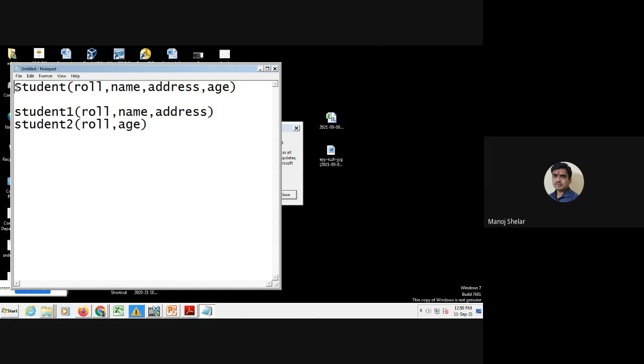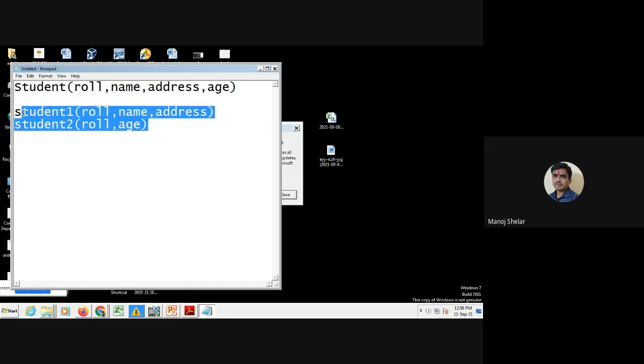Simple: student is a table with these attributes, and the decomposition of the student table is student one and student two. Student one has roll number, name, and address, and student two has roll number and age. So this is a simple decomposition of the student table.